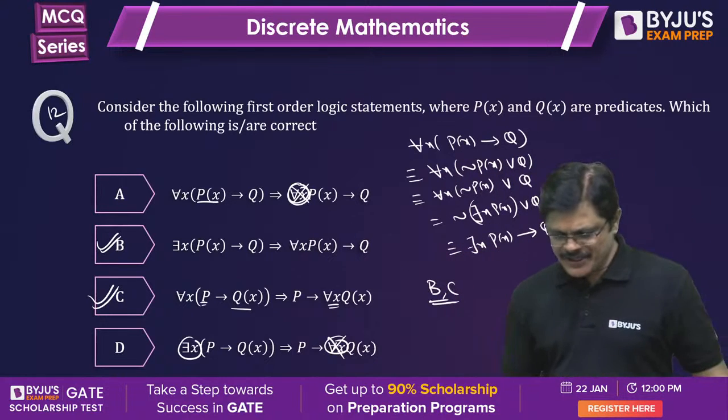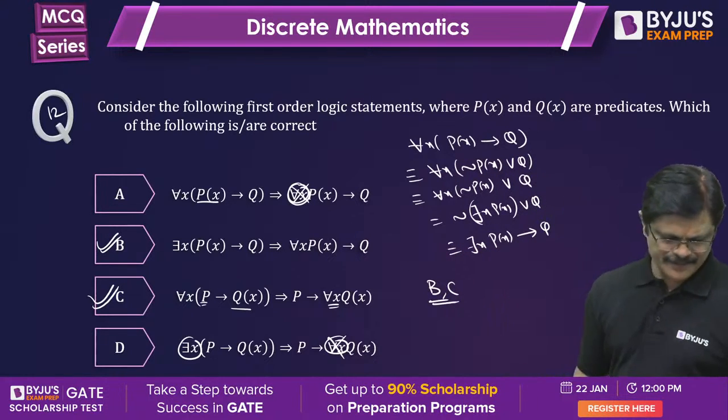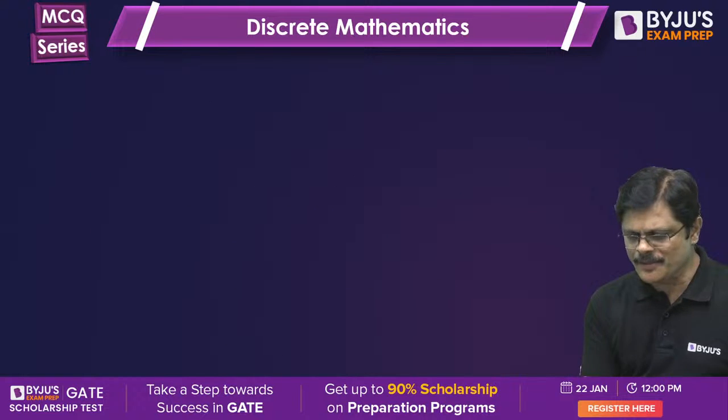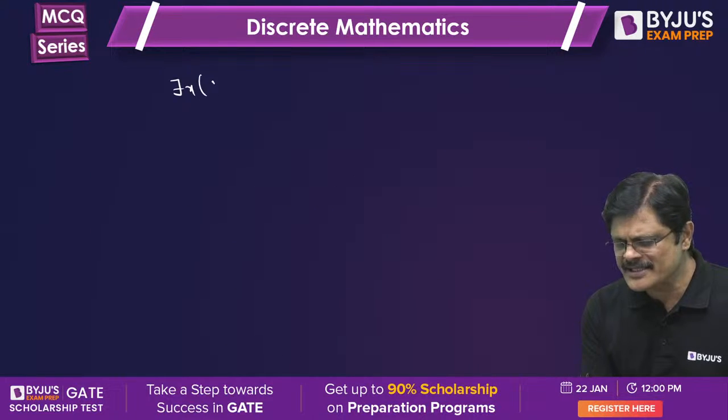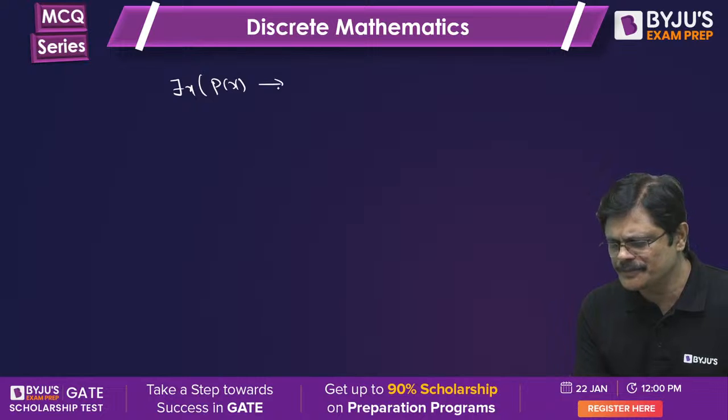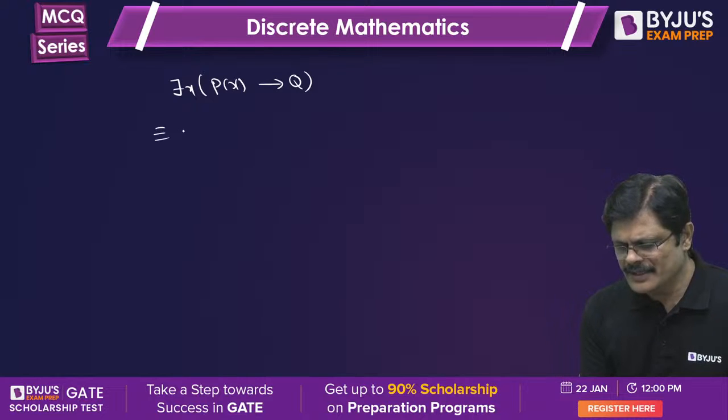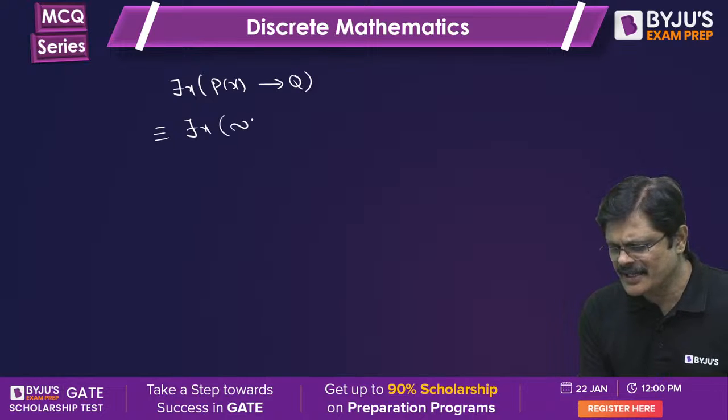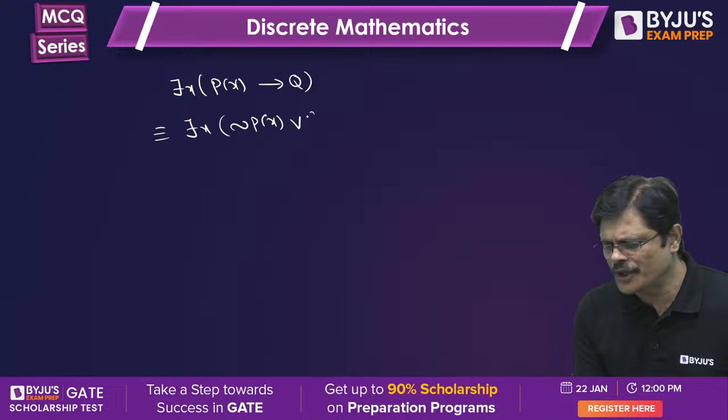See, option B, you can prove that, sir. Let us see option B: there exists x, Px implies Q. This can be written as there exists x, negation Px or Q.